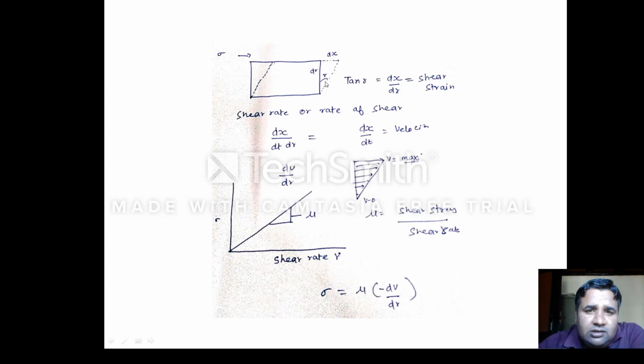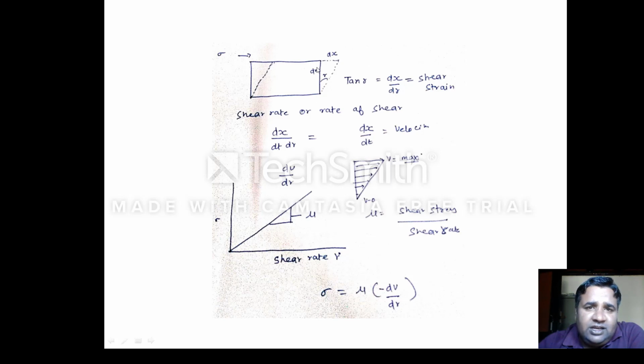So the tangent of this deflected angle is known as tan theta or tan alpha. The tangent of this angle is the measure of shear strain. Sigma, or tau, is the symbol for shear stress. When you apply shear stress, it will induce a strain, known as shear strain, and this can be given by the tangent of this angle, tan alpha, and the value of tan alpha will be dx upon dr.